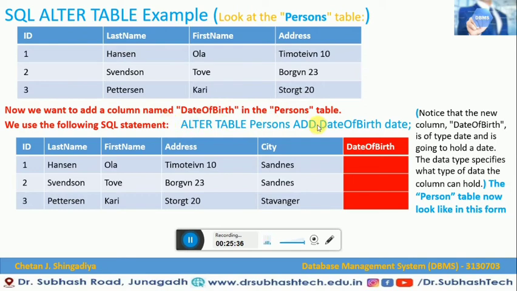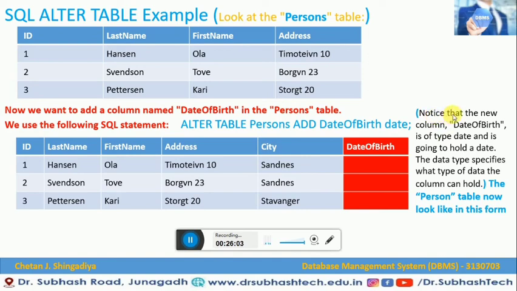Now after executing this command, this table will simply look like this. So here you can see when we execute this command, we added this column. This column will be added in this particular table. That's why I have highlighted it, because it is a newly added column in the persons table.